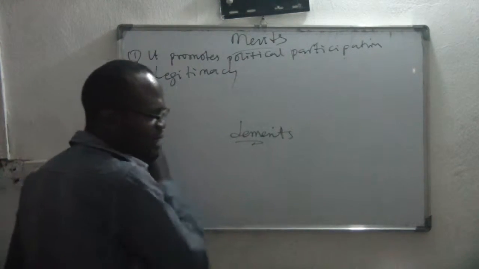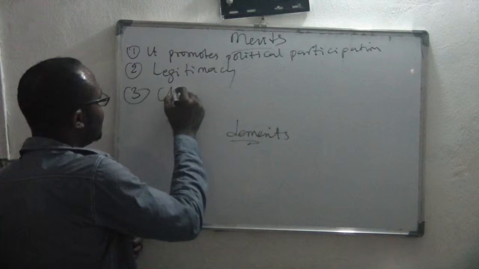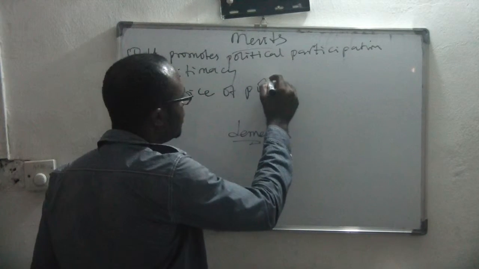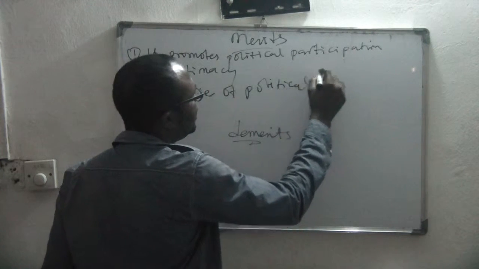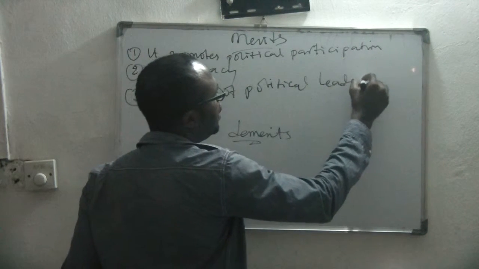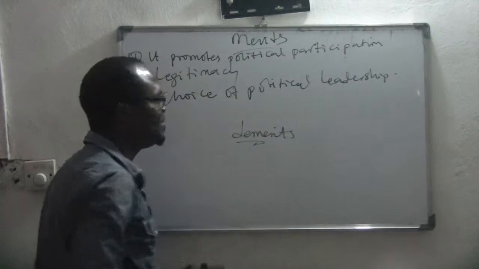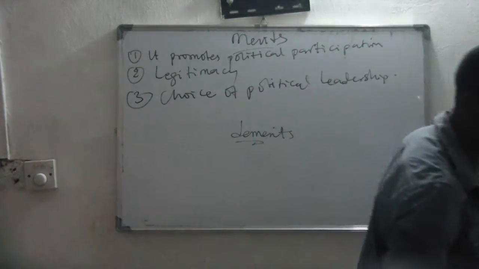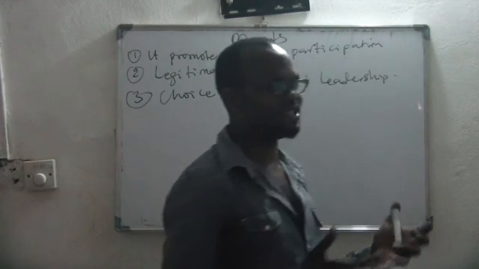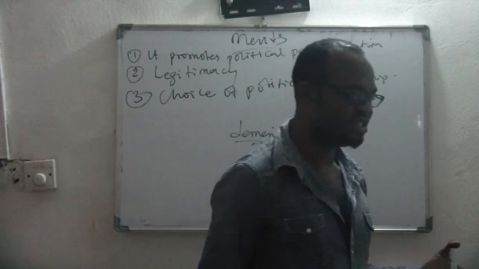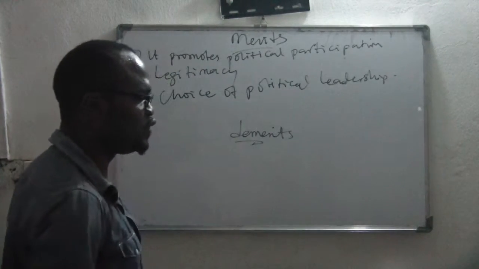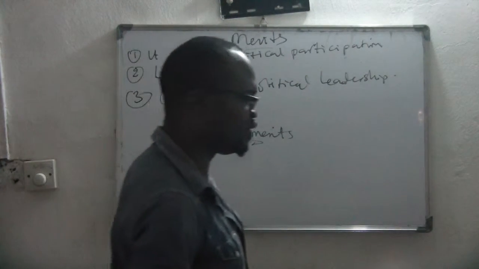And number three is that there is what we call choice. Choice of political leadership. You can choose between Muhammadu Buhari or Alhaji Atiku, isn't it? You can choose between Fashola or Ambode, isn't it? So there is choice. You have the ability to choose who and who not to vote for.